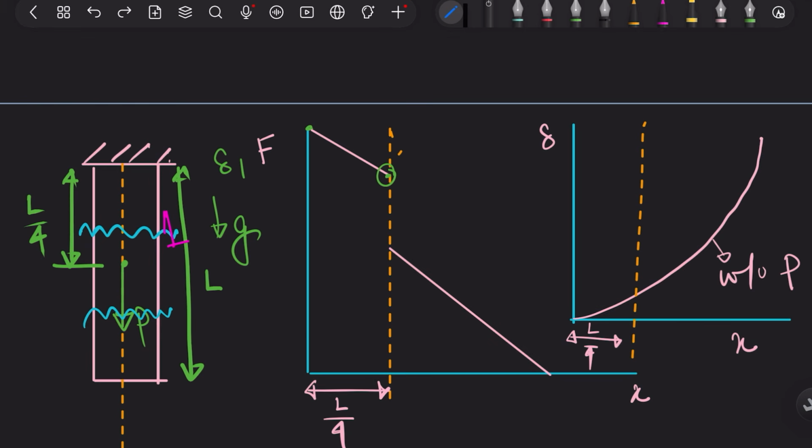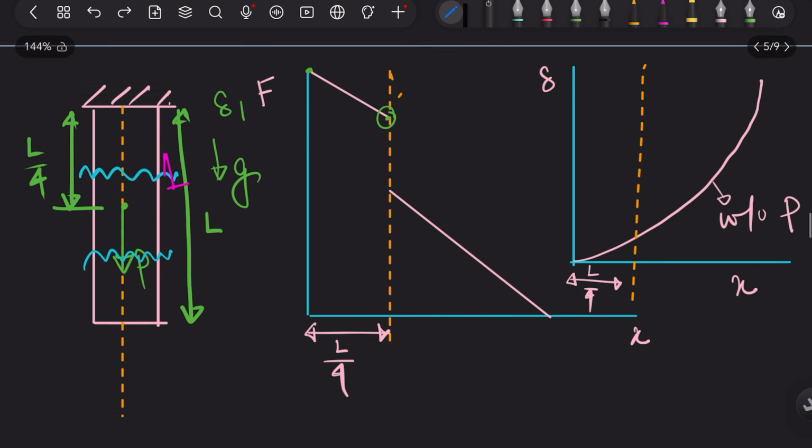The curve from this one to this one can be either this or this, but it will be exactly parallel, like this.